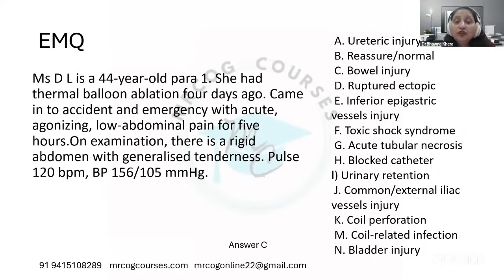Particularly because of these two keywords: rigid abdomen with generalized tenderness, which was not there in the previous question, where some of the students were choosing the bowel injury. There, this kind of thing was not mentioned. So here, rigid abdomen with generalized tenderness makes it specifically the bowel injury.